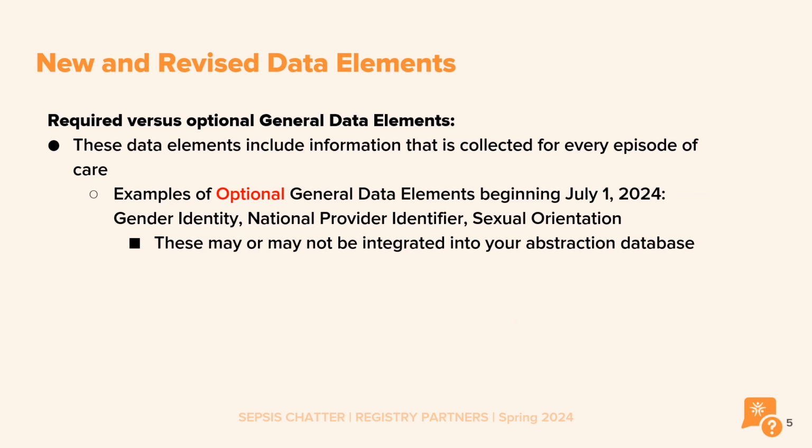Some examples of optional general data elements are gender identity, national provider identifier, and sexual orientation. We will focus on the 2 optional data elements, gender identity and sexual orientation, for the purposes of this presentation. Of note, it will be up to your individual facilities as to whether this information will be included in your abstractions beginning July 1st, 2024.